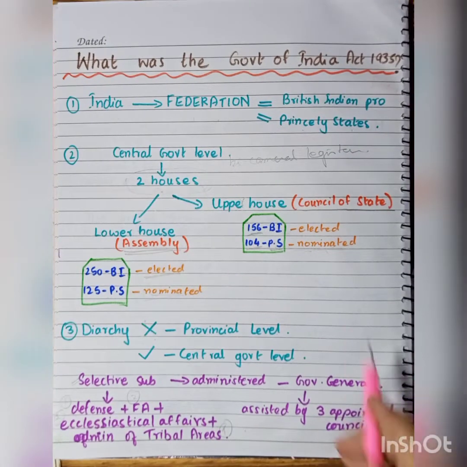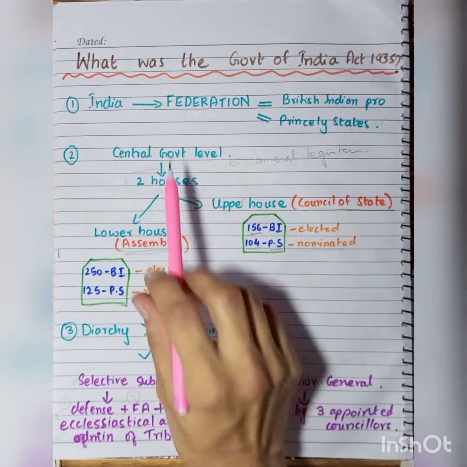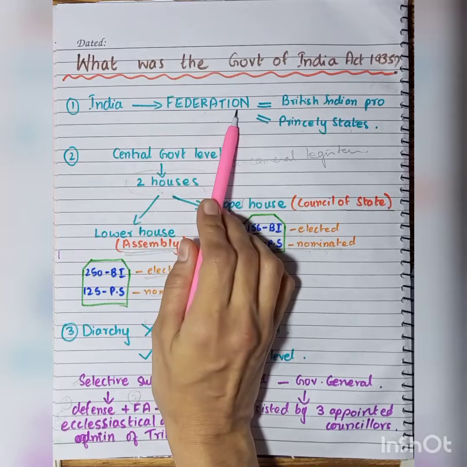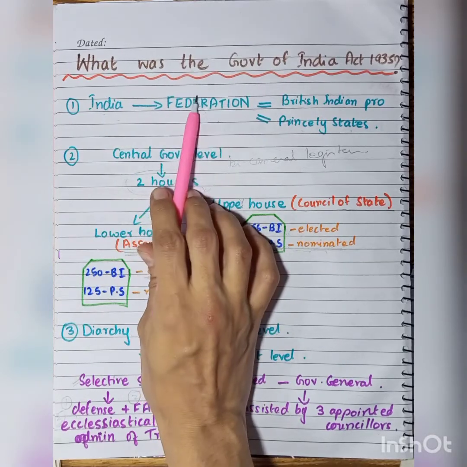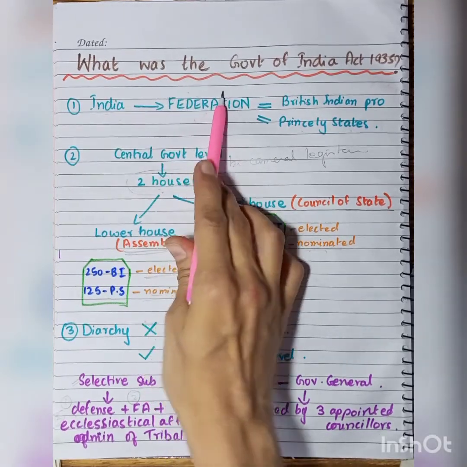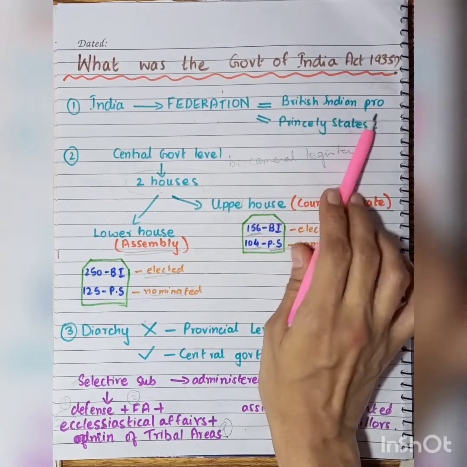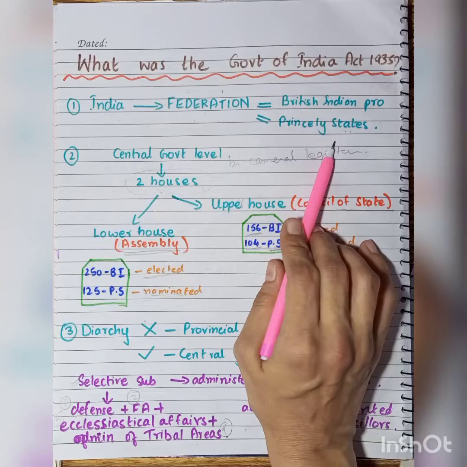Now let us look at what the Government of India Act 1935 was. According to the Act, India was to become a federation. A federation means a system of governance where power is shared between the center and the provinces. And in the federation, there would be British Indian provinces and the princely states both.